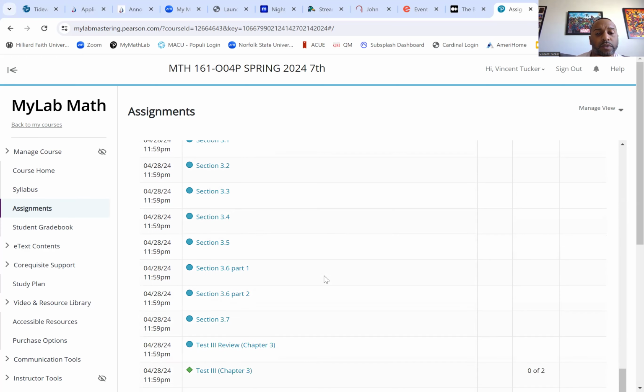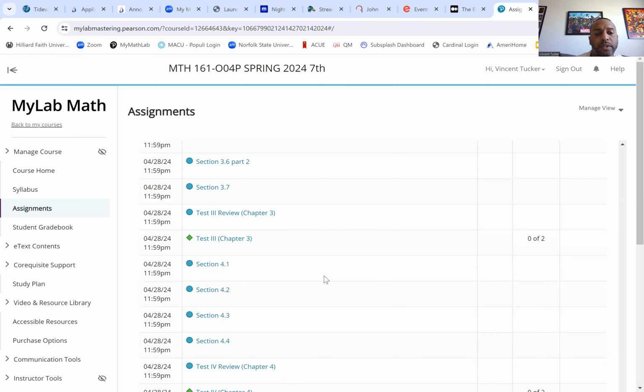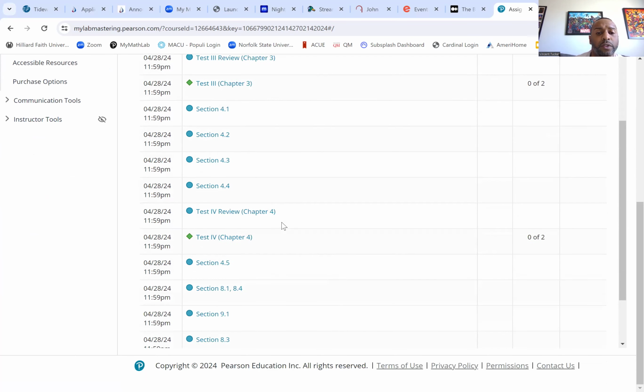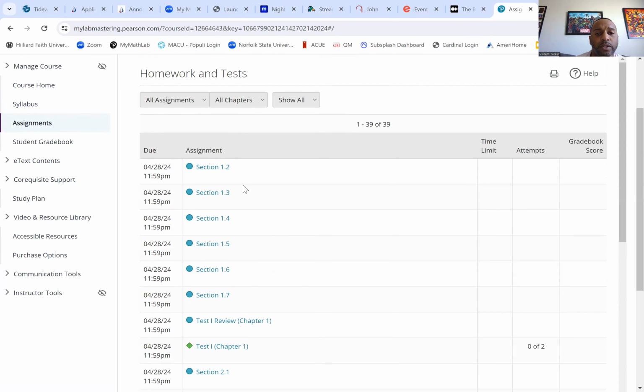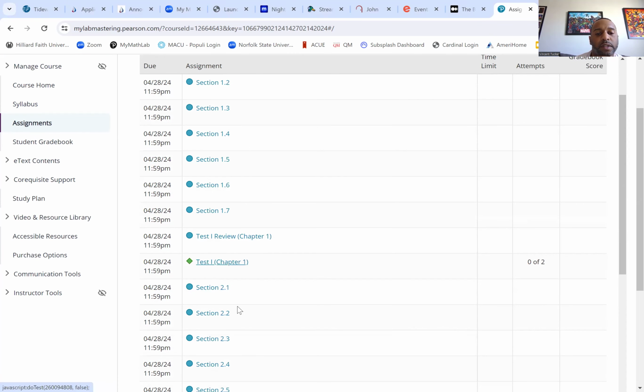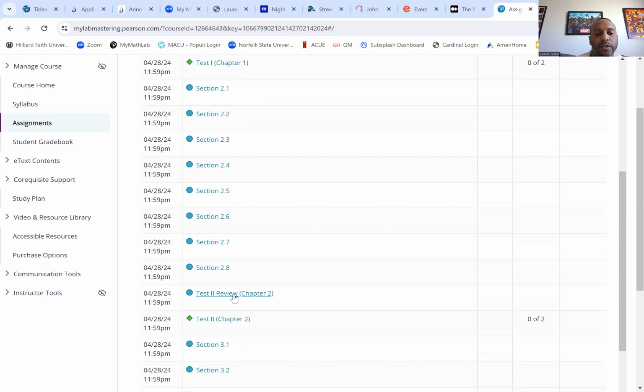All right, you see all of your assignments, and all of them have the same due date of 4/28, and then here's your final exam review. The way this is set up is that there's always a block of homework, test review, and then test. Block of homework, test review, and then test. So all of them fit that way.